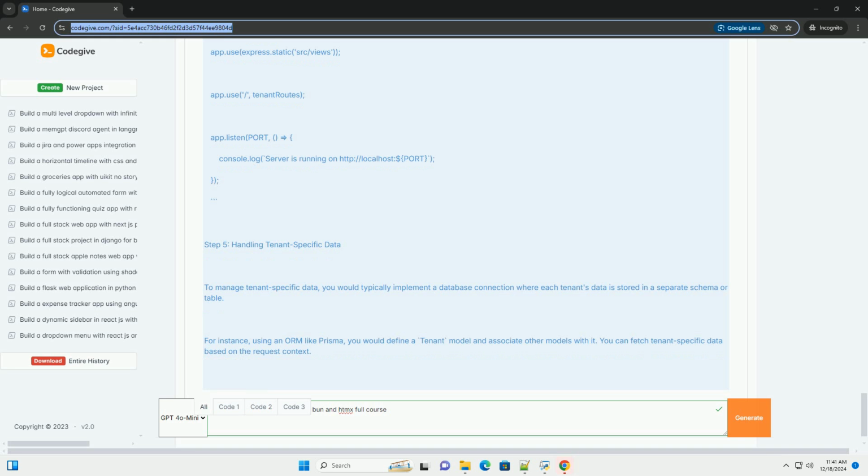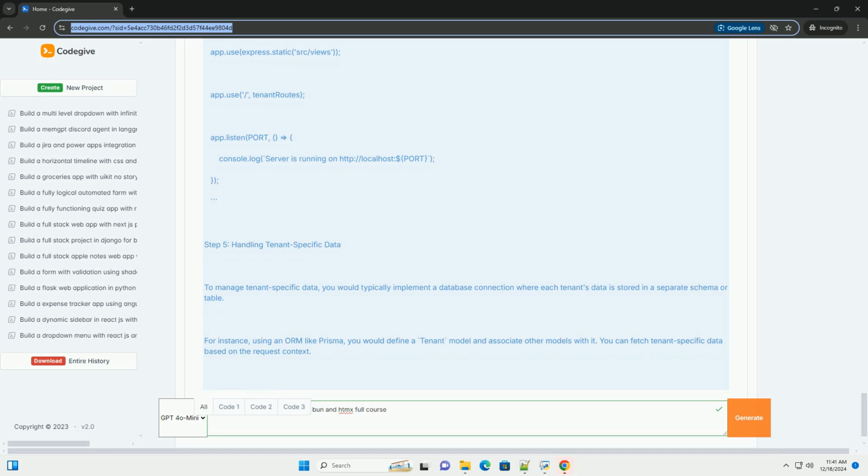1. Create a new Bun project. Bash: bun init multi-tenant-b2b-app, cd multi-tenant-b2b-app. 2. Install necessary packages. You might want to use a database, like SQLite, for simplicity. For this tutorial, we won't be adding a database, but in a full application, you'd install an ORM like Prisma or Sequelize. Bash: bun add express.